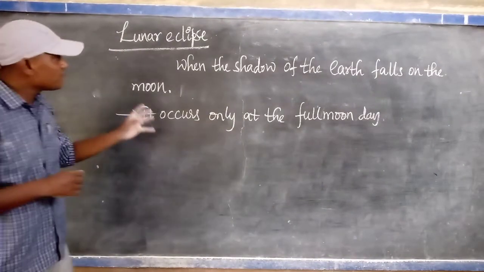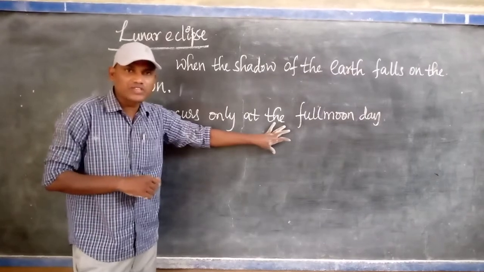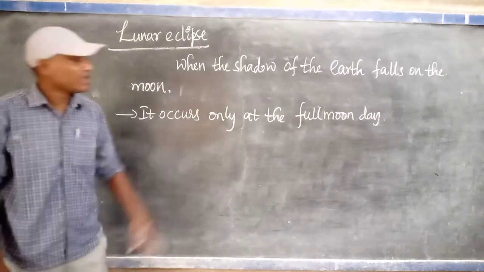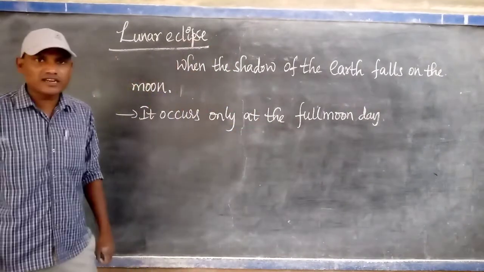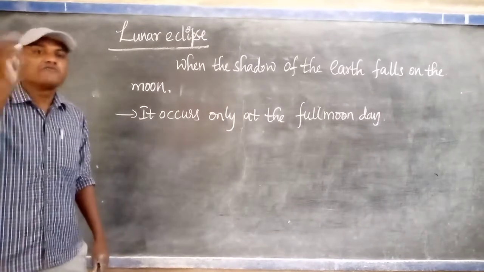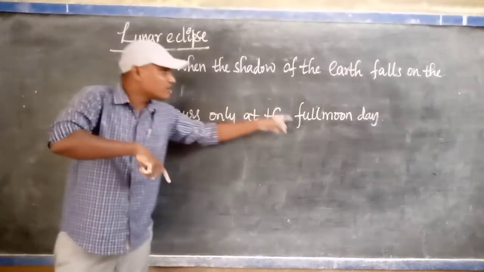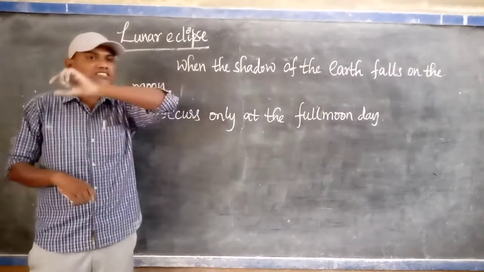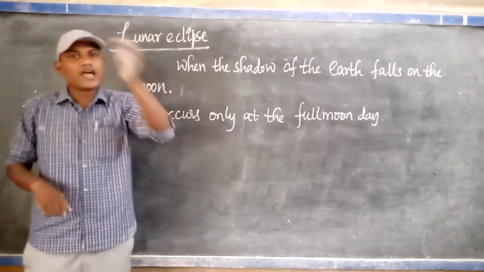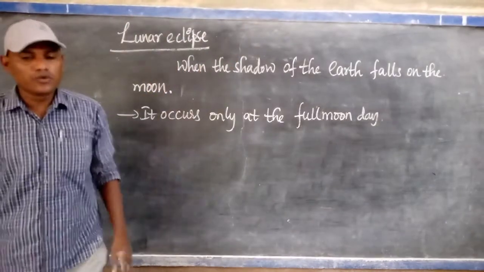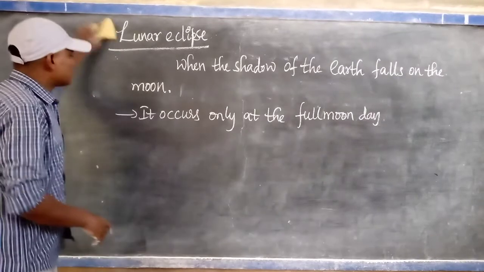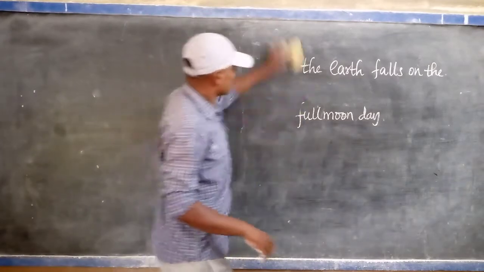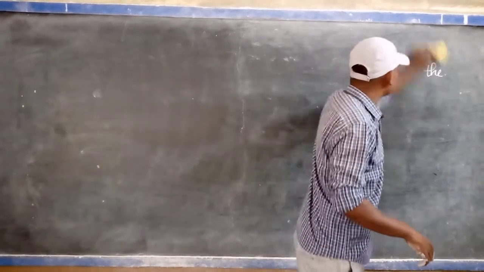Okay, for every full moon day? We know that in every month, one full moon day and one new moon day occur. Okay, for every full moon day, will the lunar eclipse occur? No, it is not possible. But when the lunar eclipse will be possible at the full moon day, the sun, earth, and moon, these three come in a straight line. At that time only, lunar eclipse will occur. I will explain with the help of one diagram. Then you can easily understand how the lunar eclipse occurs.